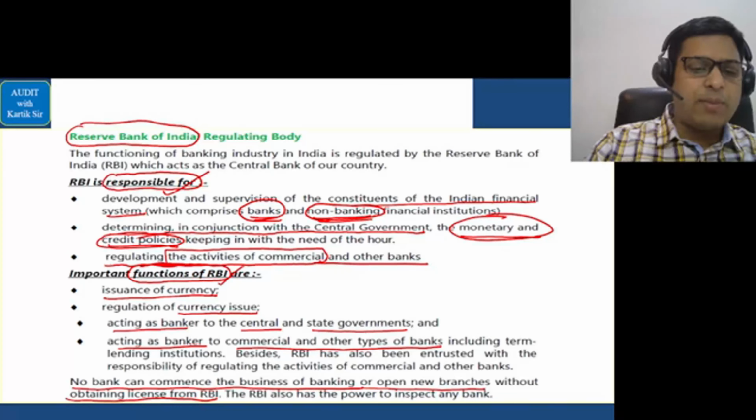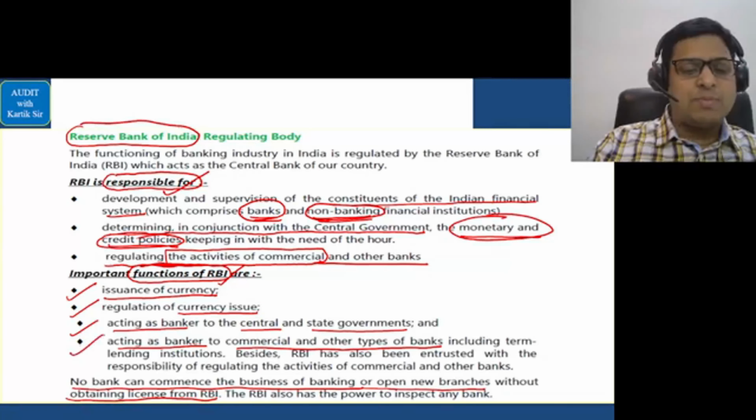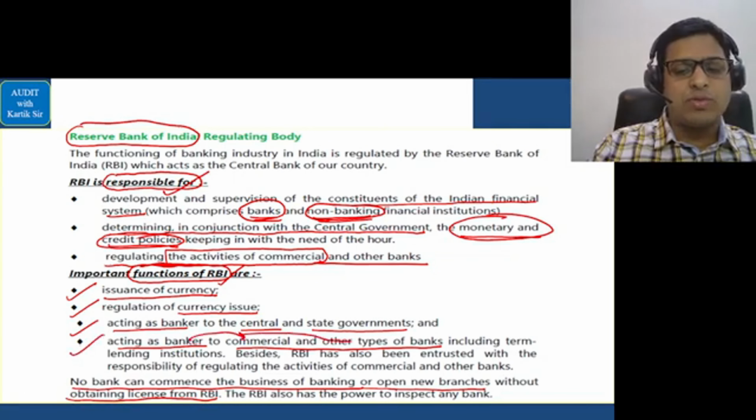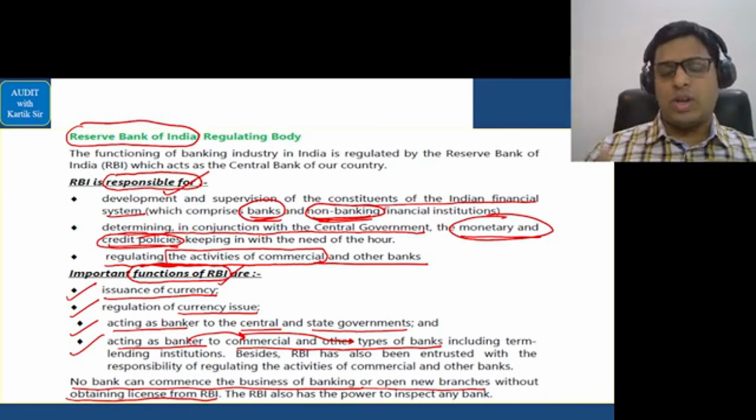What are the functions of the RBI? First is issuance of currency, regulation of currency issue, acting as a banker to the government, that is central and state government, and acting as banker to commercial and other types of banks. So the RBI acts as a banker to them. Okay, so whenever they are in need of funds, RBI will provide the funds to them.